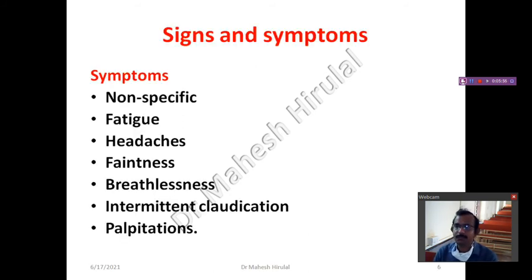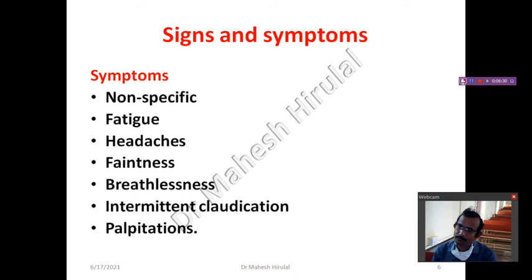Coming to the signs and symptoms of anemia, most of the time the patient will not exhibit specific signs and symptoms. Most of the time, non-specific signs and symptoms will be seen in the patients. Because even if the Hb is reduced, the body will adjust to that Hb percentage, so the patient will not feel much difficulty. When he feels the difficulty, he will neglect it.